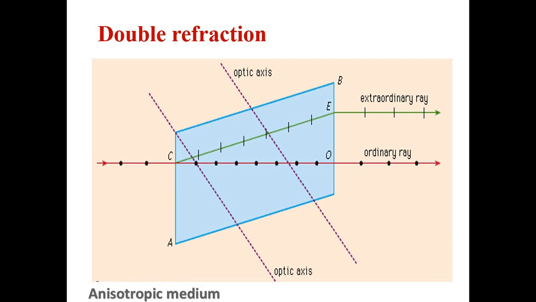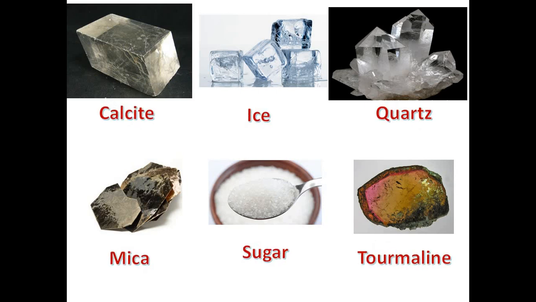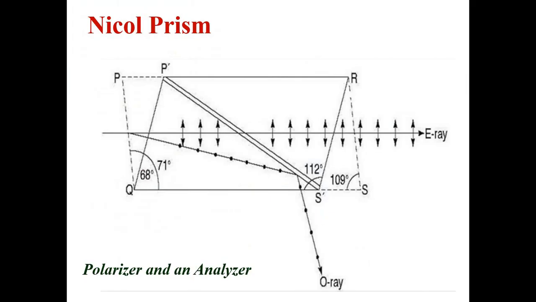Next to that we have seen the double refraction concept. Whenever plane polarized light interacts with a calcite crystal, it produces two components. Two refracted rays are generated over there, the ordinary and the extraordinary ray. These are the materials that we have seen which possess the property of double refraction.